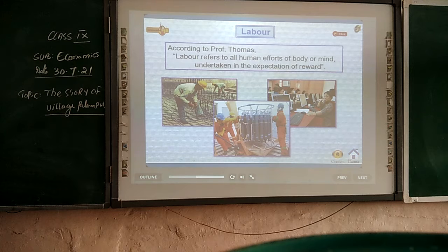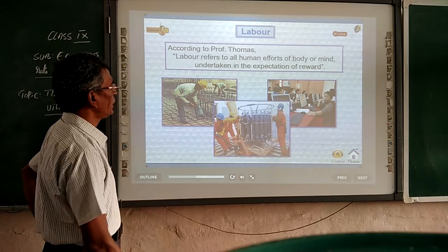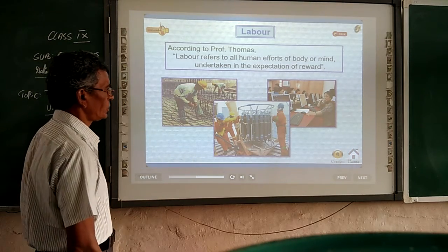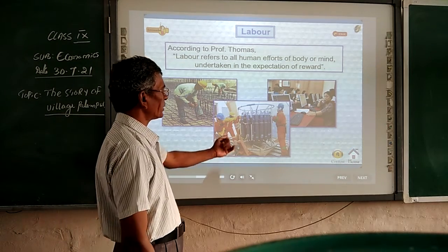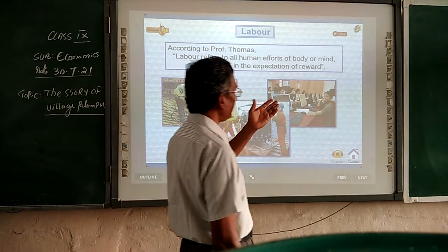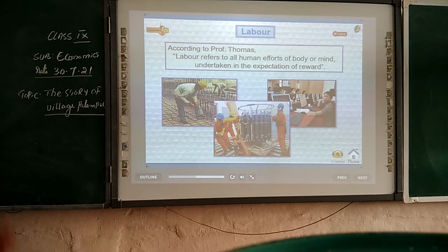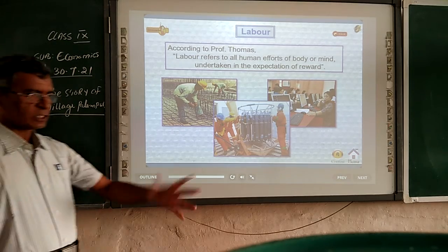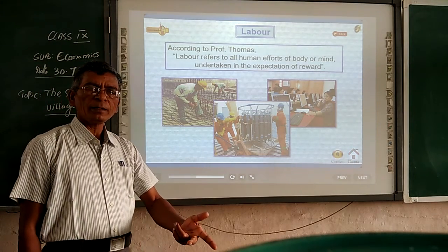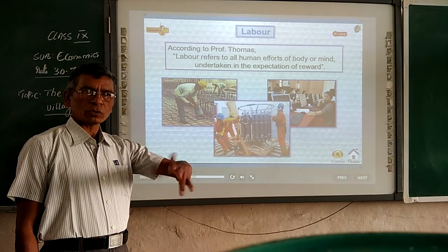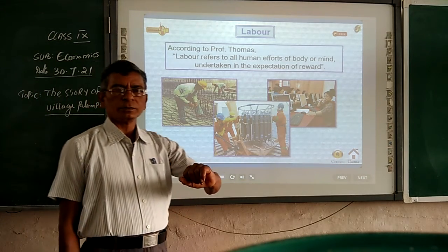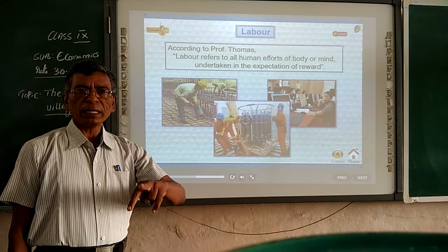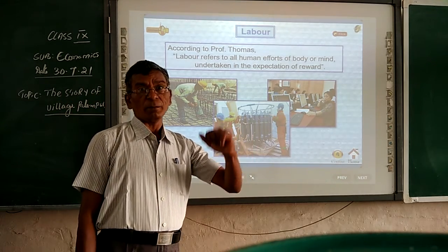Here you see the labor contributing different types of work. Here people are concentrating on construction of a bridge. Here people are lifting something. And here people are sitting in IT, doing information technology, computers. According to the nature of work, we can classify labor into two types: skilled labor and unskilled labor.